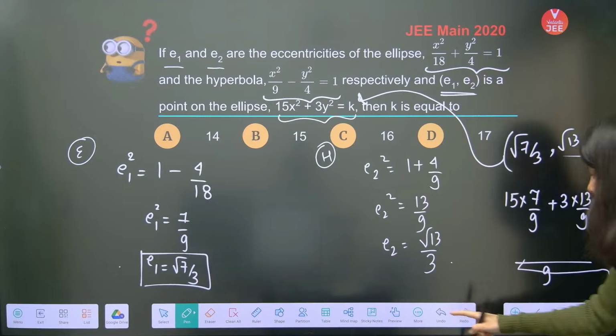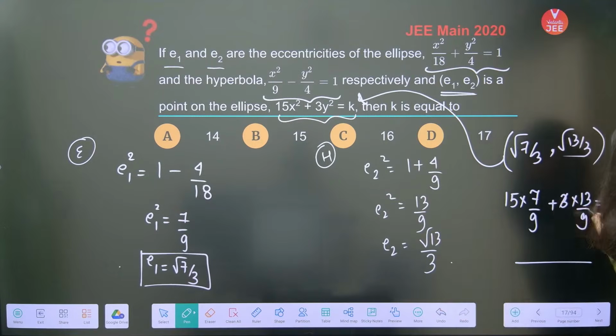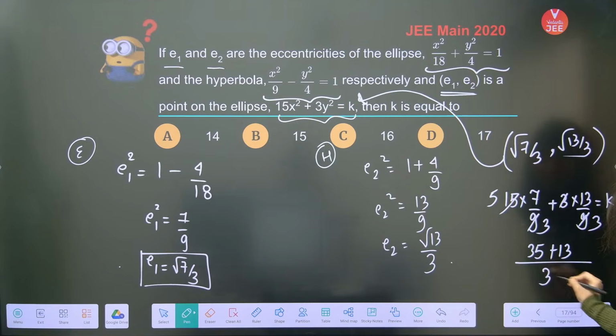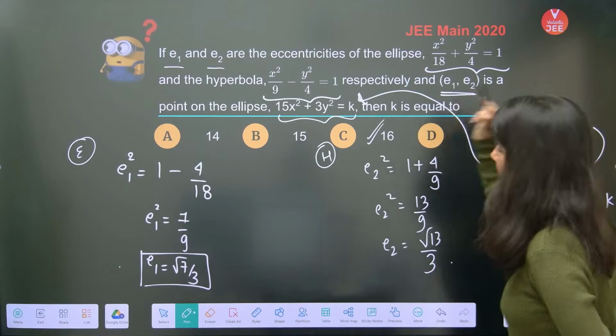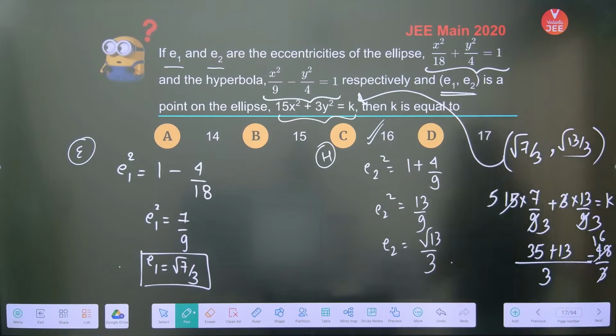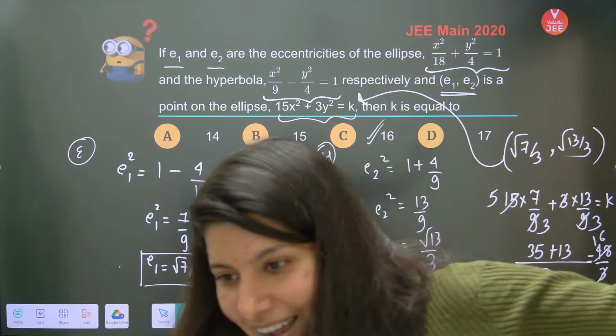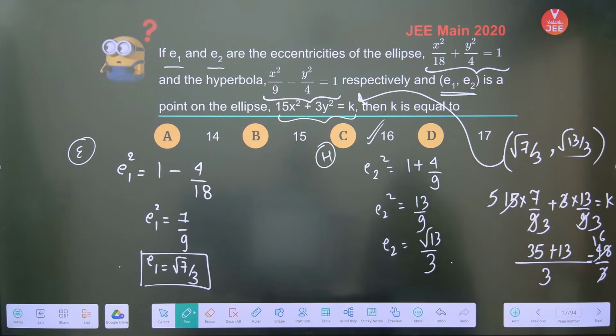So 3 fives are 15, 35 plus 13 by 3, which is going to become 48 by 3. 3 ones are 3, 3 sixes are 18. Option C is absolutely right. 16, guys, 16. Yes, Gina, absolutely right.